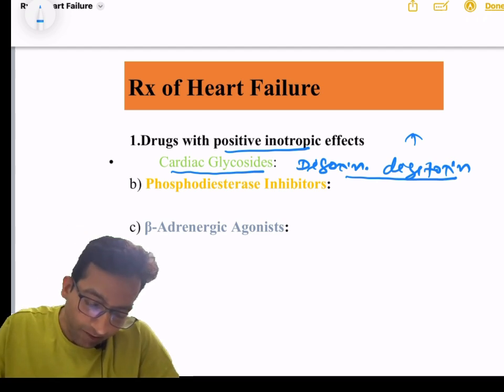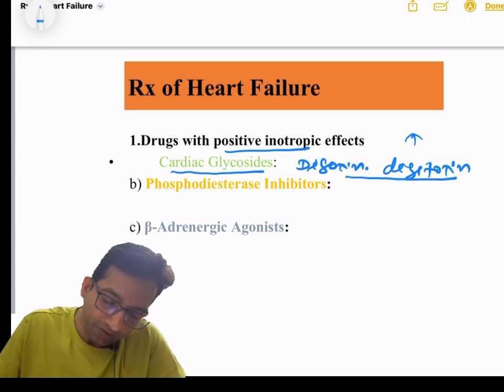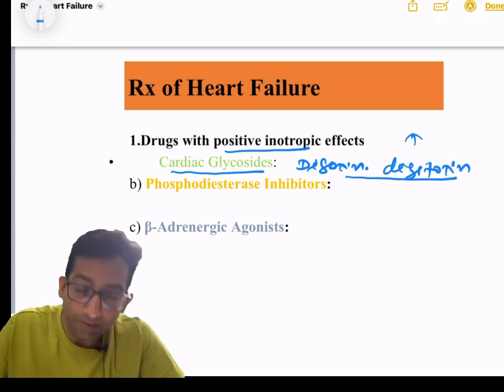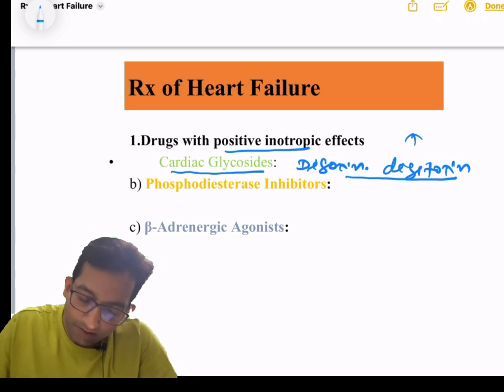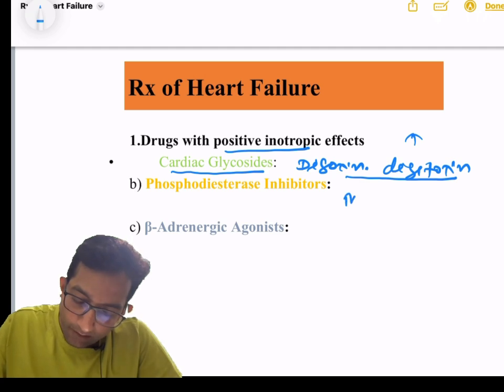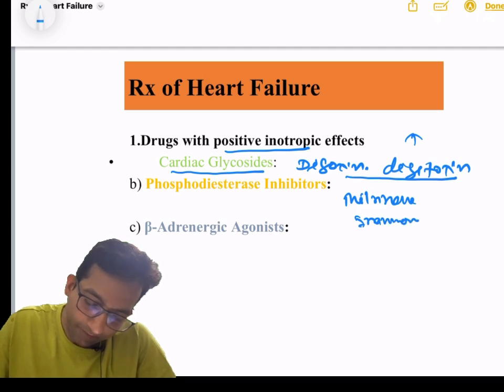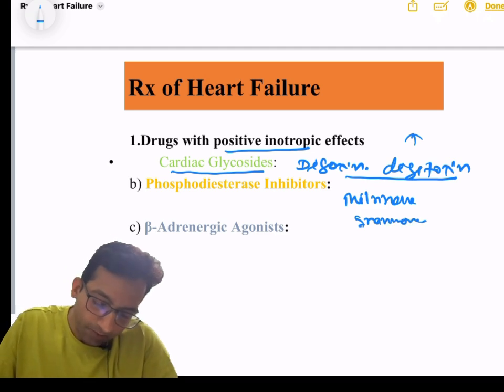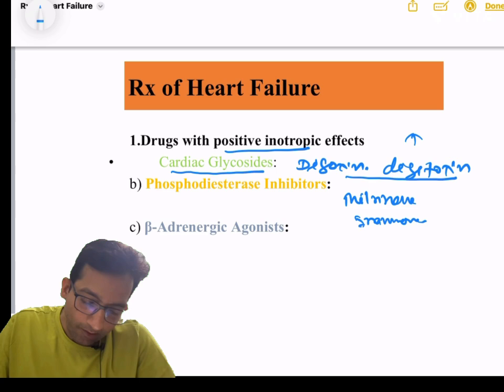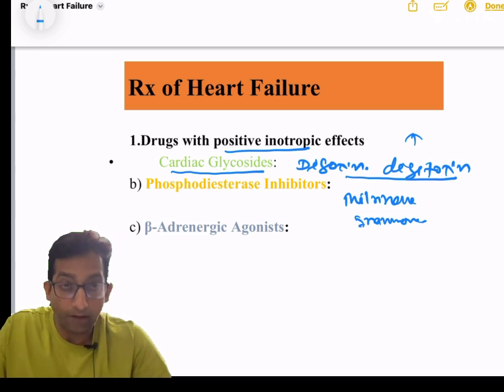Now, second category of the drug is called phosphodiesterase inhibitors. Examples are milrinone and inamrinone. Now, third category of the drug is called beta receptor adrenergic agonist.